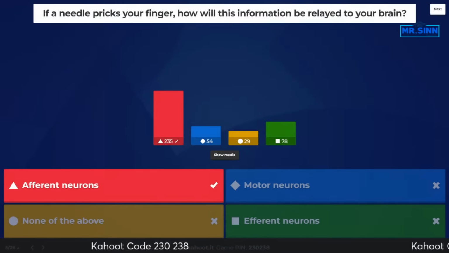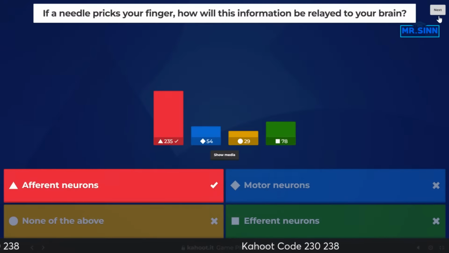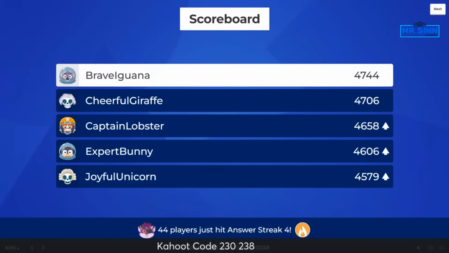All right. Cool. Majority of people did get this one. So we will show our leaderboard quick here. All right. And one thing to point out here, when we're talking about afferent neurons and efferent neurons, remember afferent, A for approach. So it's going towards the brain, it's approaching the brain. Efferent is E for exit. It's going away from the brain. So you want to make sure you don't mix those up on the exam. It's an easy thing to mix up. So hopefully that helps. A for going to the brain, it's approaching. E for exit, going away.